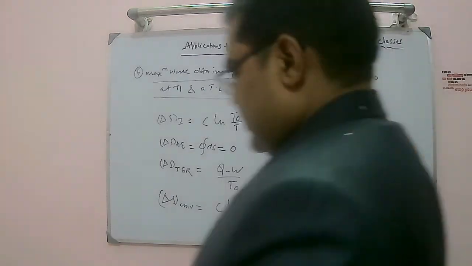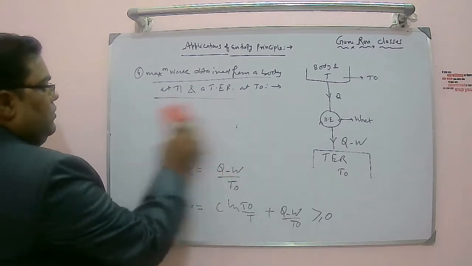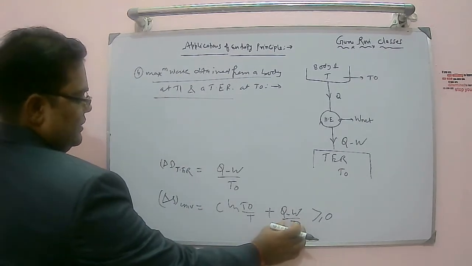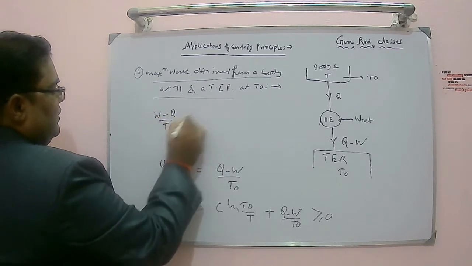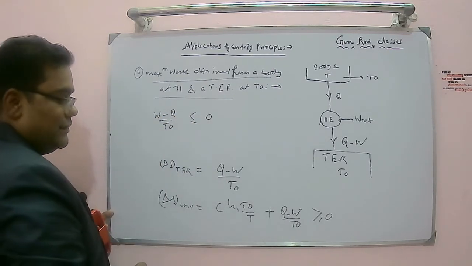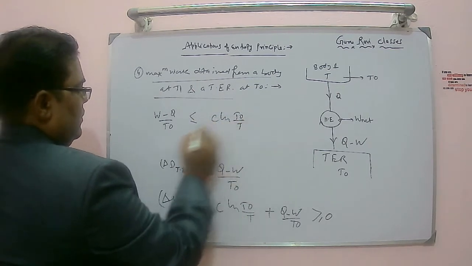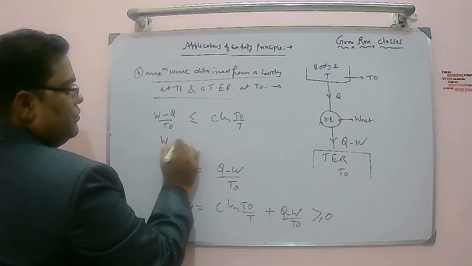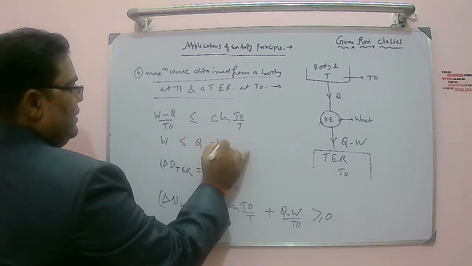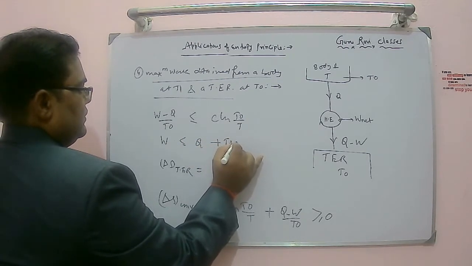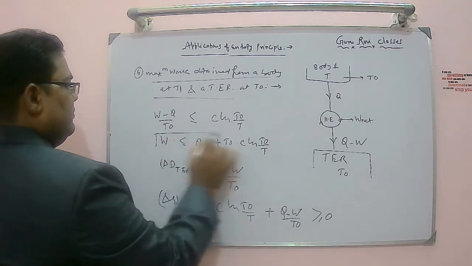Clear? If you solve this, one more step we are going. Take this term to that side. So I can say (W minus Q) by T naught is less than or equal to C ln of T naught by T, or W is less than or equal to Q plus T naught into C ln of T naught by T. I got this term.